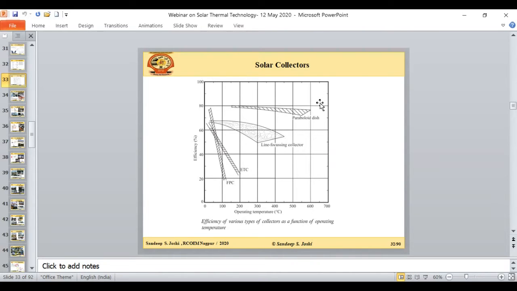What is recommended is the heliostat and central receiver type of system, where lots of heliostat collectors are arranged, and all of them reflect the solar radiation at the central tower. From that central tower, we can receive the energy, and that energy we can give to our Rankine cycle.